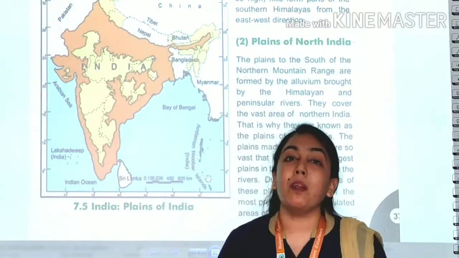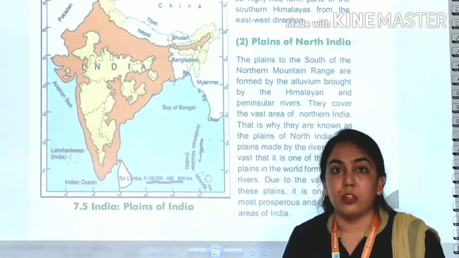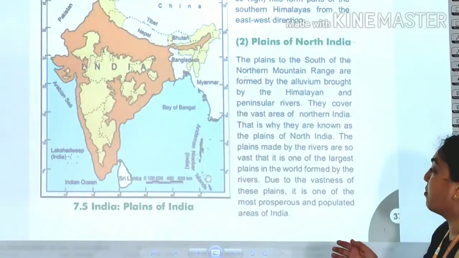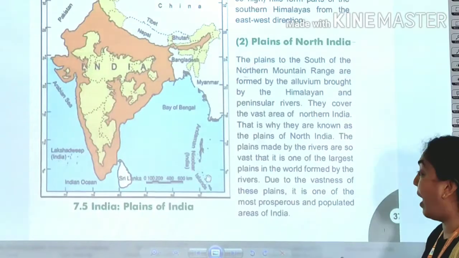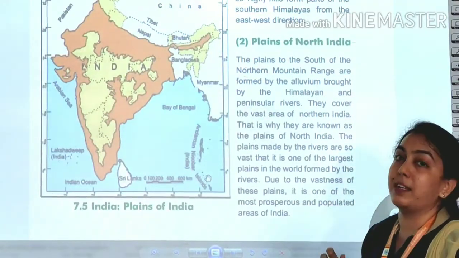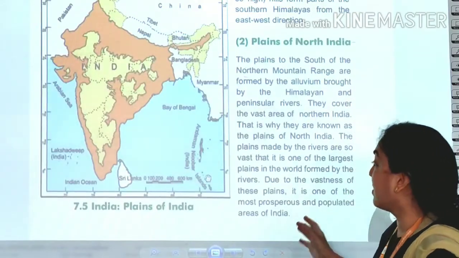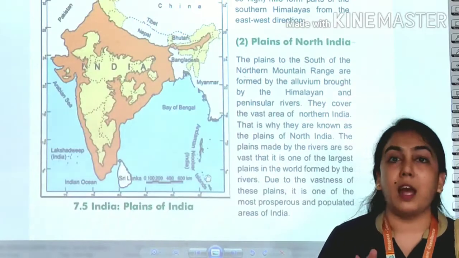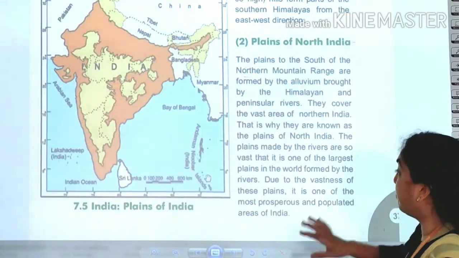That is why people are very eager to settle down there. And that is the reason why these plains are one of the most prosperous and populated areas of India. यही रीजन है जिसकी वजह से यह area सबसे ज्यादा prosperous and populated है.